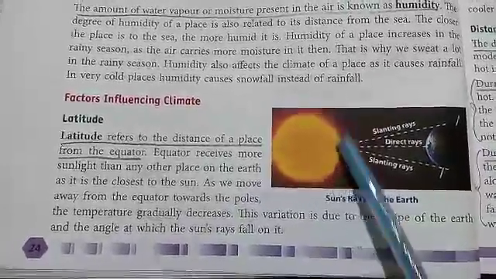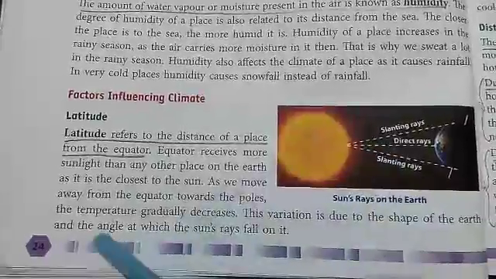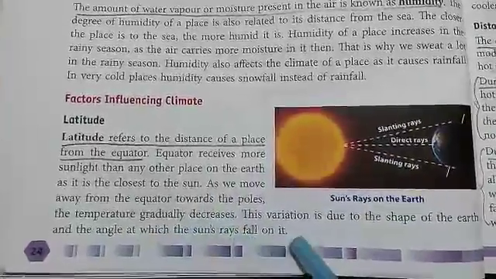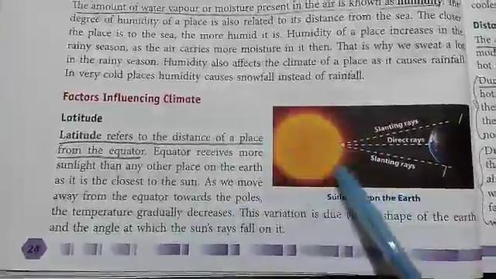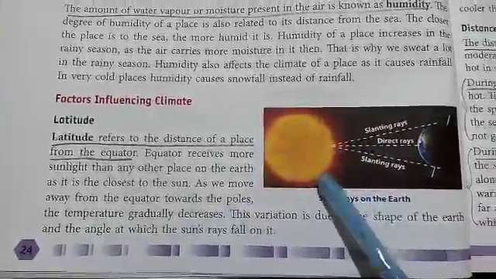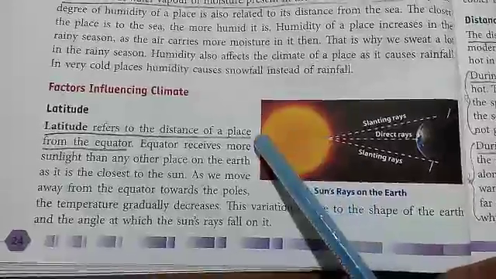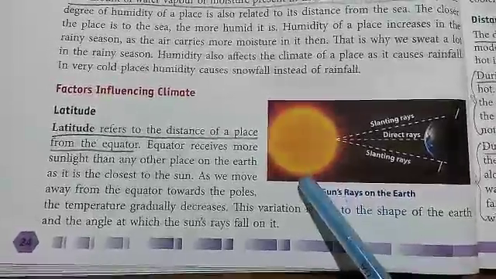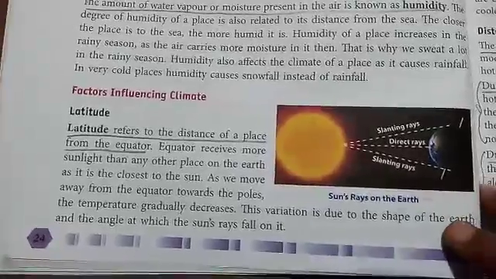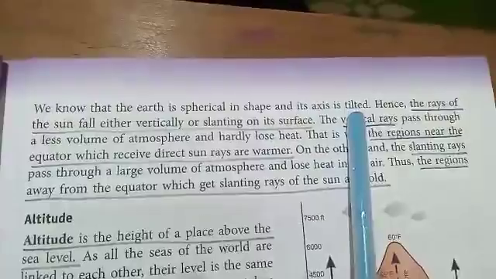This variation is due to the shape of the earth and the angle at which the sun rays fall on it. As you know, it is tilted by 23 degrees, due to which we get more light and heat at the equator, whereas at the poles, the north pole and the south pole, we get reduced temperature and light as well. And we know that the earth is spherical in shape and its axis is tilted. Hence, the rays of the sun fall either vertically or slanting on its surface.